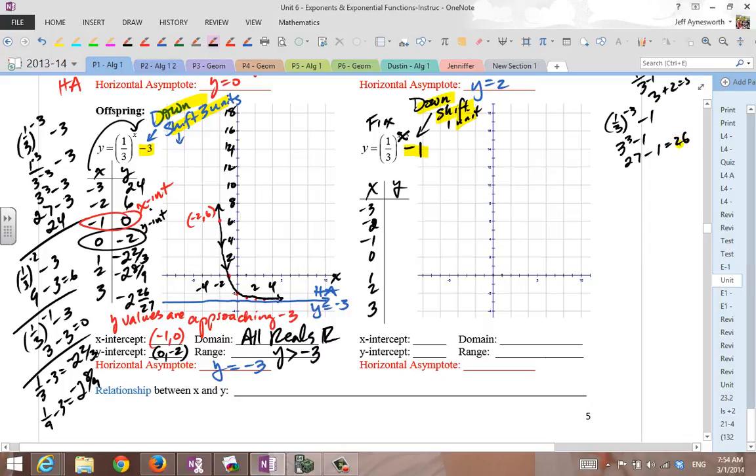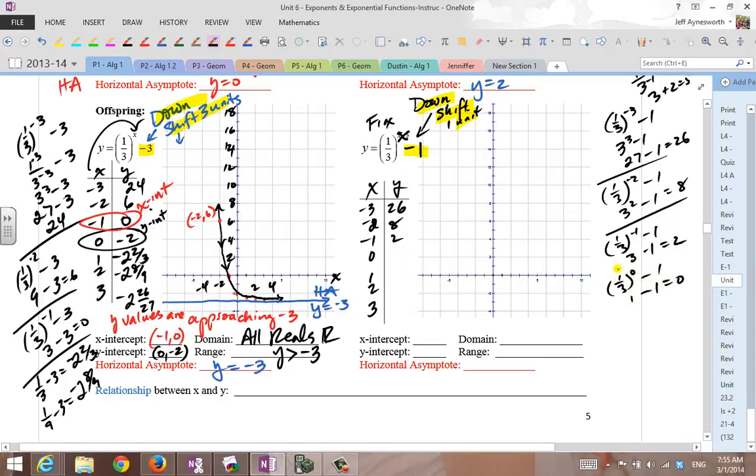So put that in. 1/3 to the negative 2 minus 1 is 3 squared minus 1. 9 minus 1 is 8. 1/3 raised to the negative 1, minus 1 is 3 minus 1, or 2. 1/3 to the 0 power minus 1 is 1 minus 1, or 0. So 0, 0.